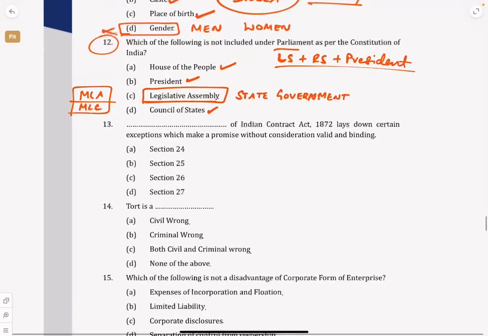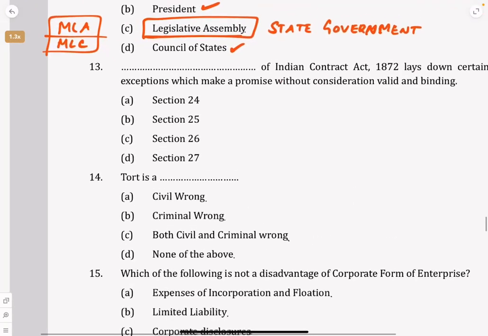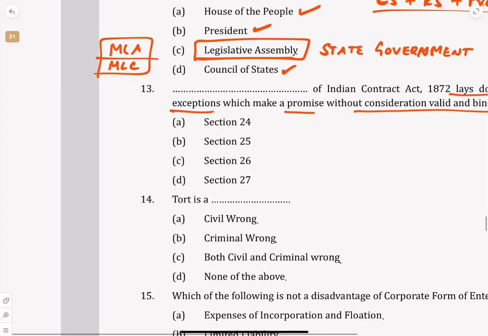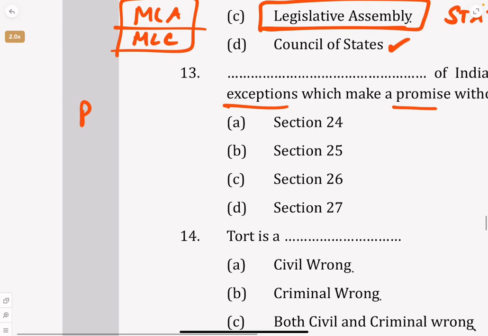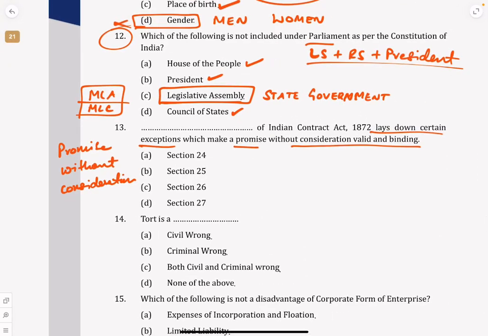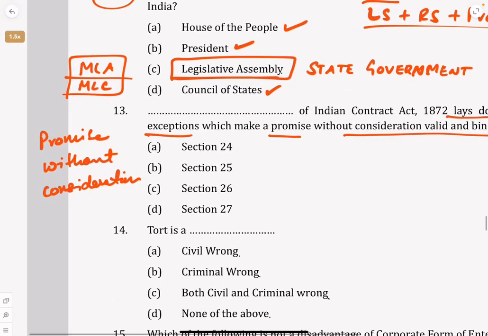Okay. Next MCQ: dash of the Indian Contract Act lays down certain exceptions which make a promise without consideration valid and binding. So you can make a promise without any consideration, that means without anything promised in return, and there are some exceptions.